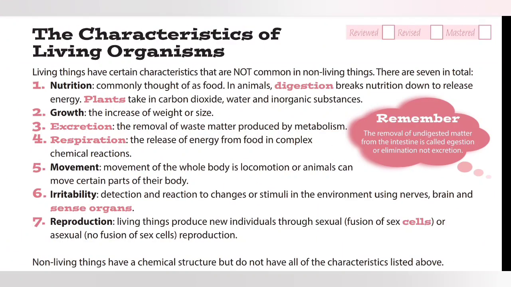In summary, the 7 characteristics of living organisms are movement, respiration, sensitivity, growth, reproduction, excretion, and nutrition. These characteristics collectively define what it means to be alive. Understanding these characteristics helps us appreciate the complexity and diversity of life on Earth. So the next time you encounter a living organism, take a moment to reflect on these remarkable traits that make it a part of the beautiful web of life.